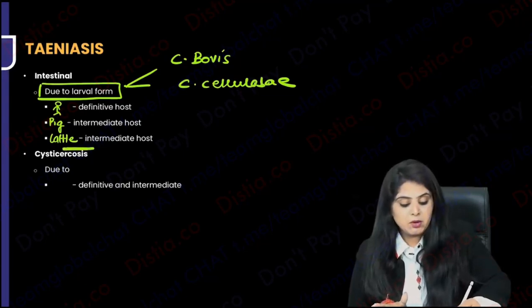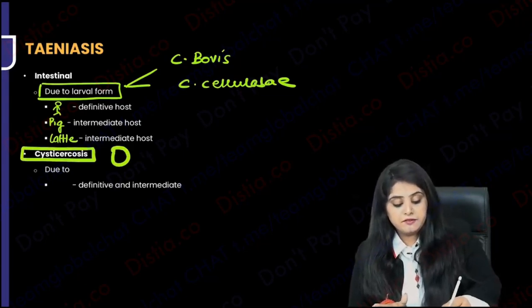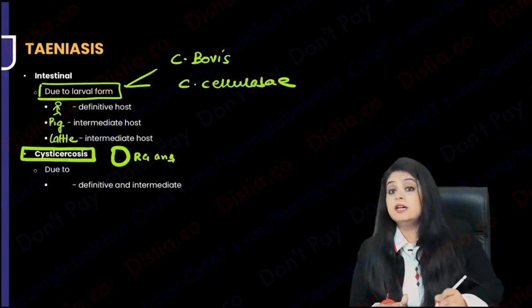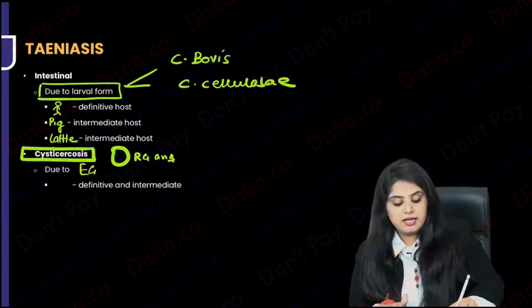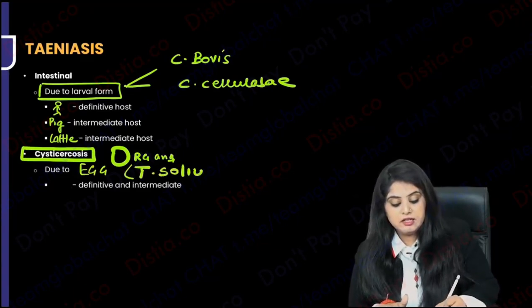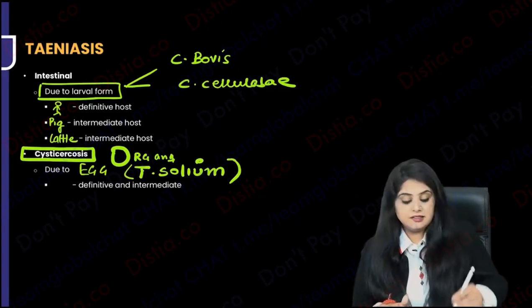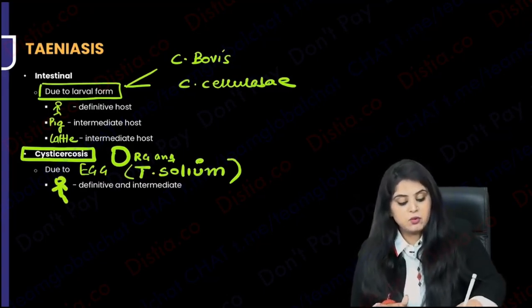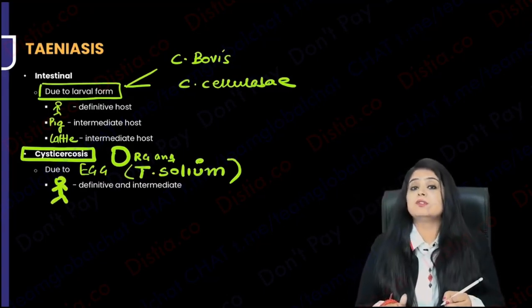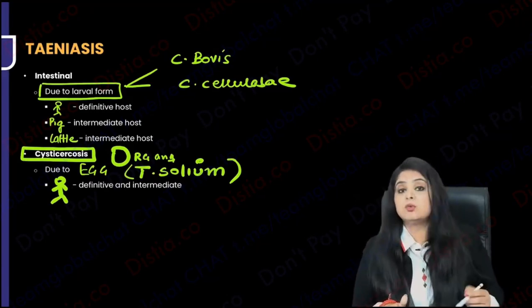But when I'm talking about organs, different organs, ma'am, the organ involvement is going to be due to the egg, and the egg of whom? The egg of Taenia solium. And in that case, man is the definitive host and also the intermediate host, man is everything. So please note that.